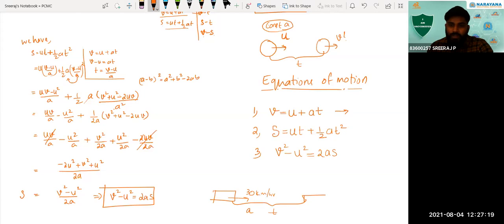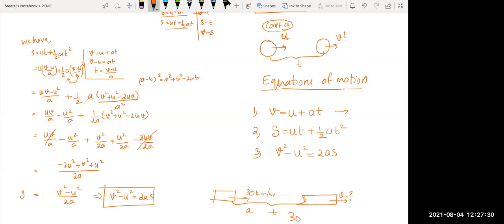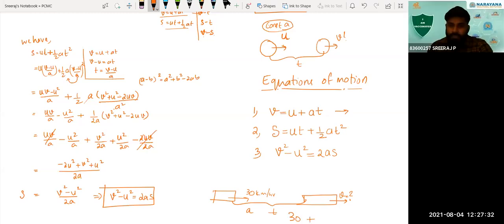So its speed would have increased. What is its speed now? That is given by the first equation, v is equal to u plus at, that is 30 kilometer per hour plus acceleration into time. That gives you the final velocity. Is it clear? That is what we mean by the first equation.